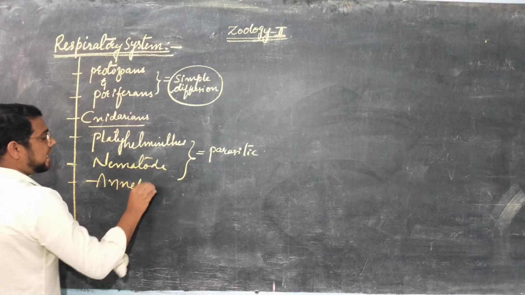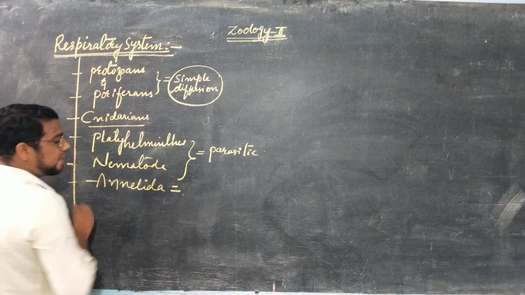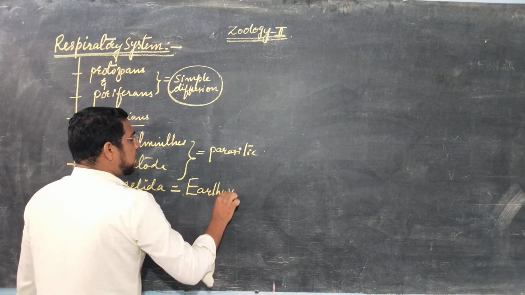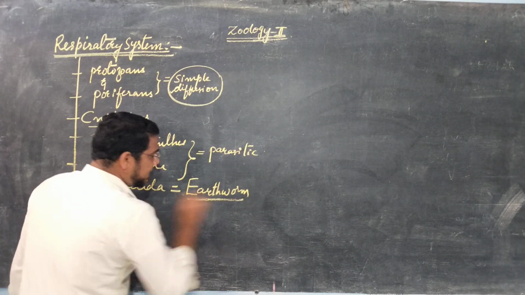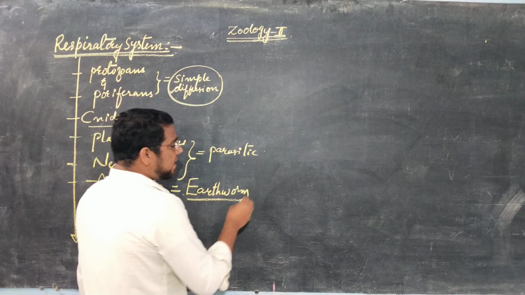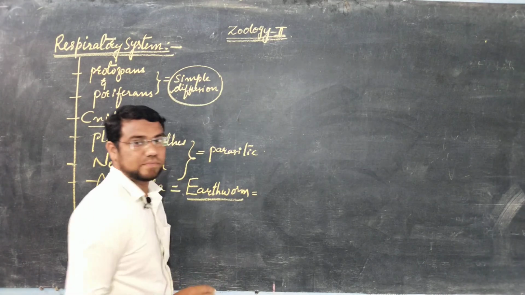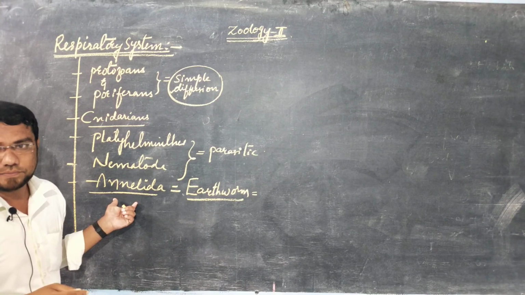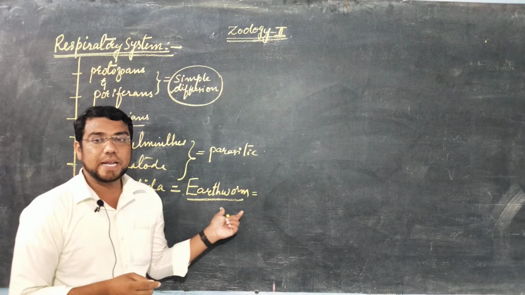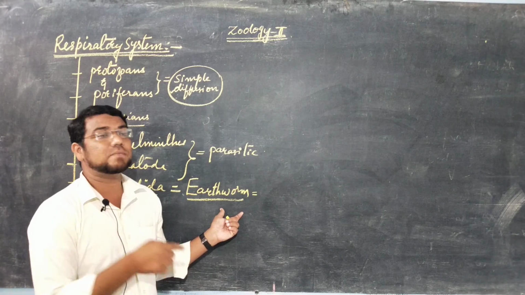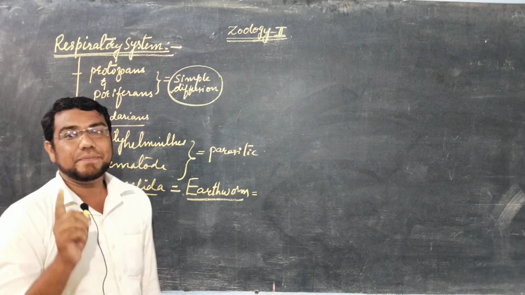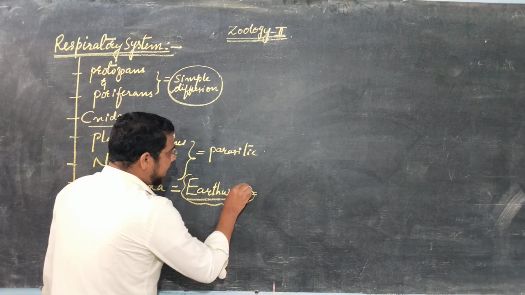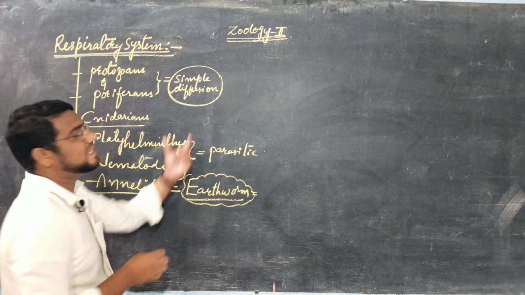Next one is what? Annelida. The phylum Annelida includes a very common animal, that is earthworm. The respiratory organ of earthworm is what? We are dealing with which phylum? Annelida. And the most common example in Annelida is earthworm. Earthworm also respires by means of what? Simple diffusion only.